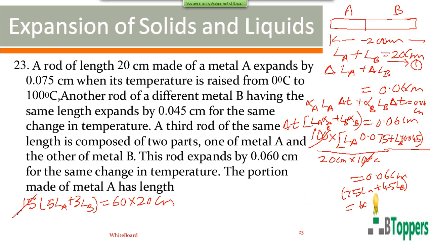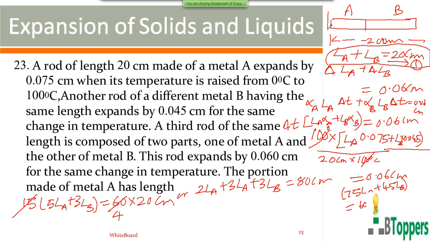You can cancel 15 here, 4 times in 60. So you can write 5 LA, you can write 2 LA plus 3 LA plus LB. So that LA plus LB can substitute it as 20 centimeter from first equation. The next step. So right side you get 80 centimeters.